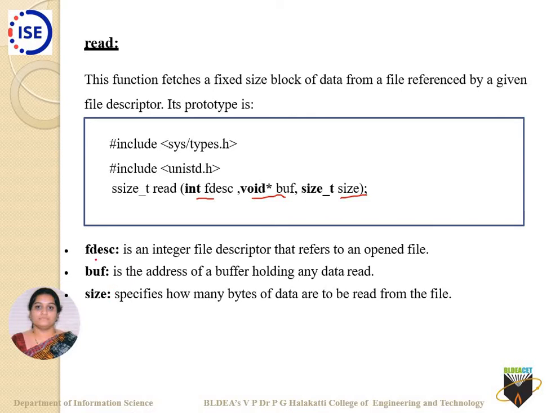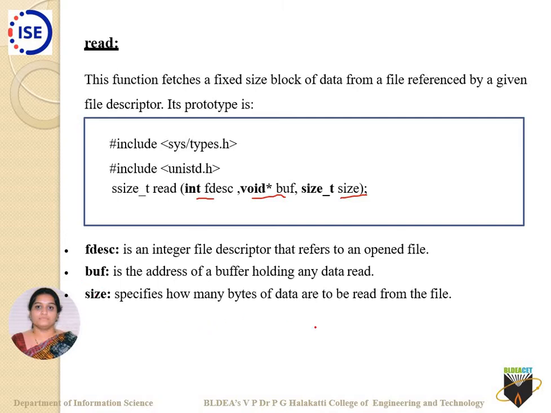What is the first one? DESC specifies an integer file descriptor that refers to an open file. Which file you have opened and what content you are reading out of it, that's the file descriptor value you are specifying. What is buff? Buff is the address of a buffer holding any data read. It is called a universal buffer because this read API is used for any respective files which you are going to read.